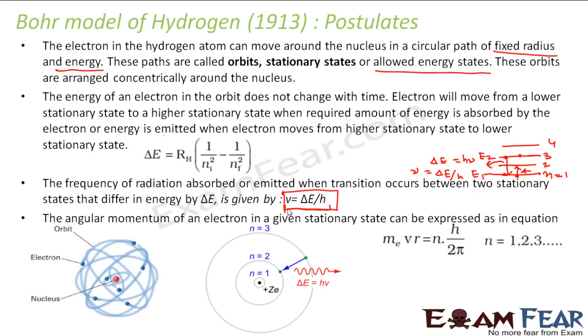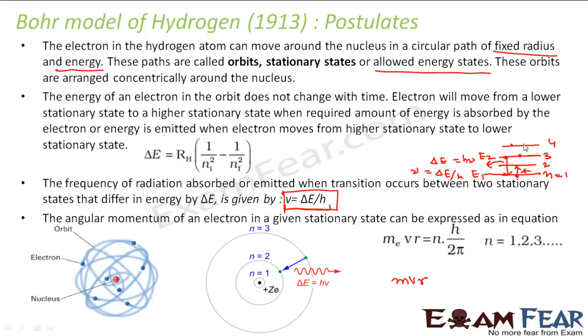The angular momentum of an electron in a given stationary state can be expressed as in this equation. Let us suppose the electron is in one state and it is not changing its state. So the energy of the electron will remain constant. What will be the angular momentum? The angular momentum of the electron is given by mass into velocity into the radius of the orbit.